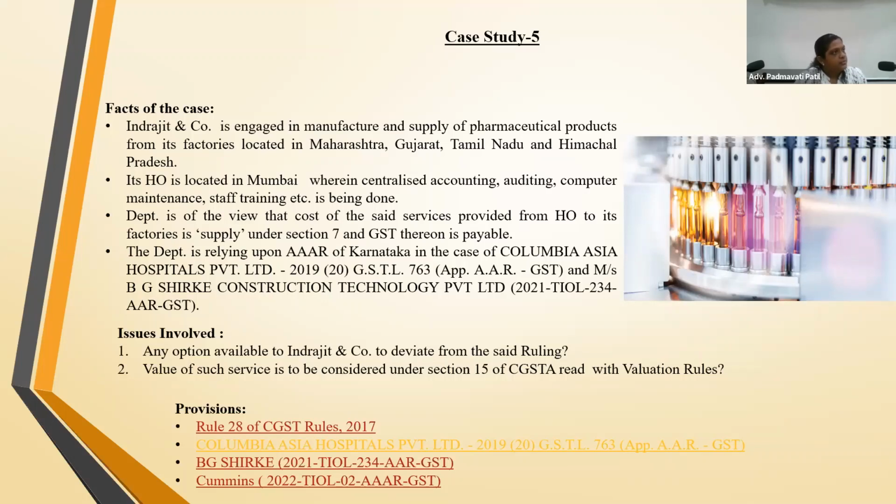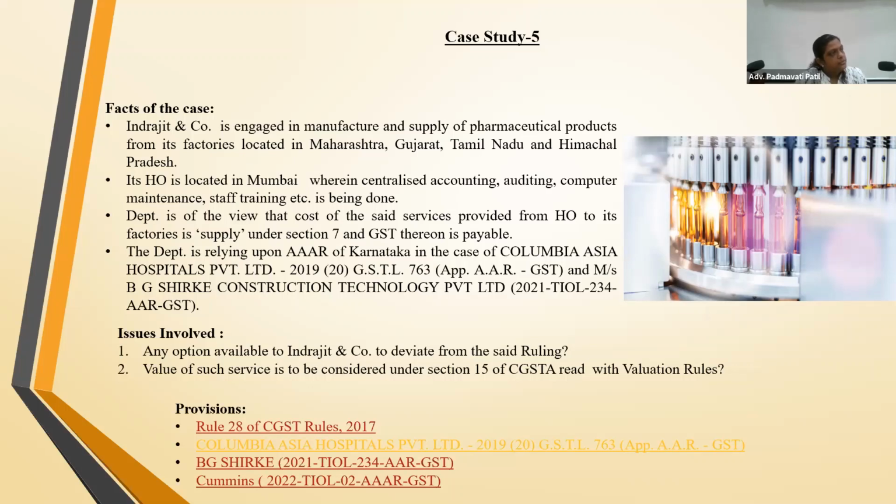Secondly, talking about these supplies from the head office to the main company, I think we have to bifurcate each and every transaction, because we spoke of centralized accounting. That is something which is done from the head office, and I don't think there's any consideration for that.